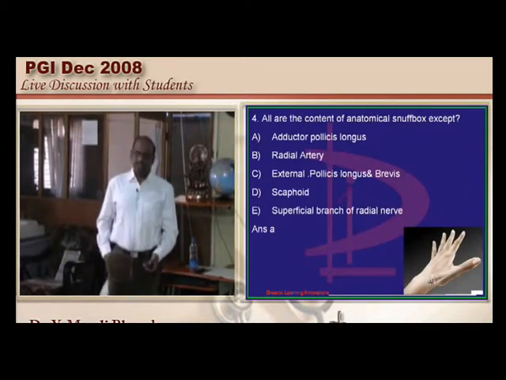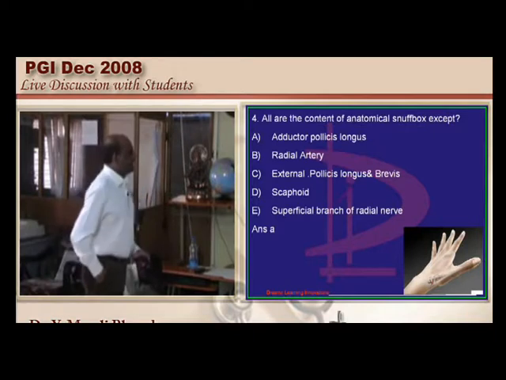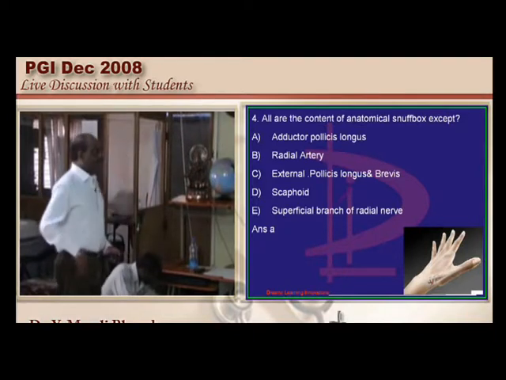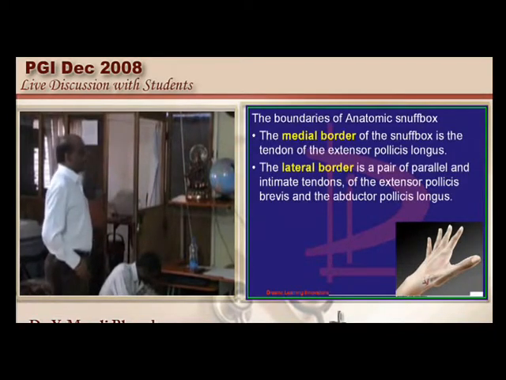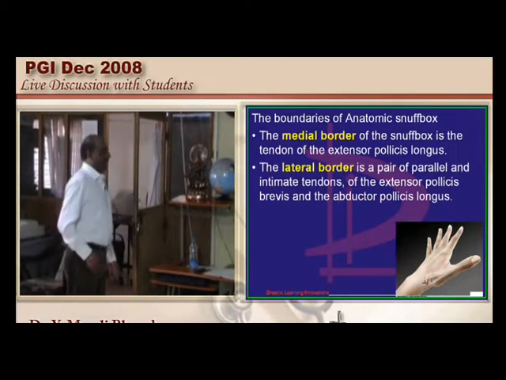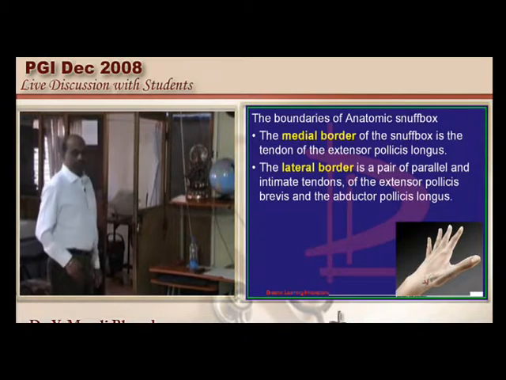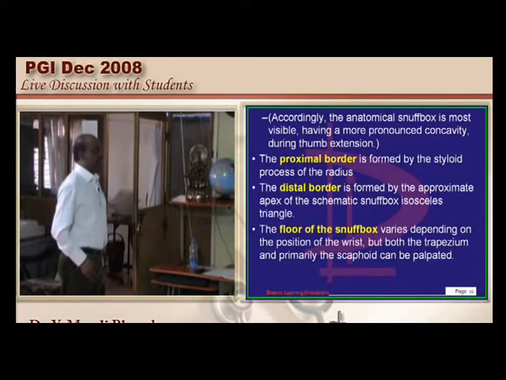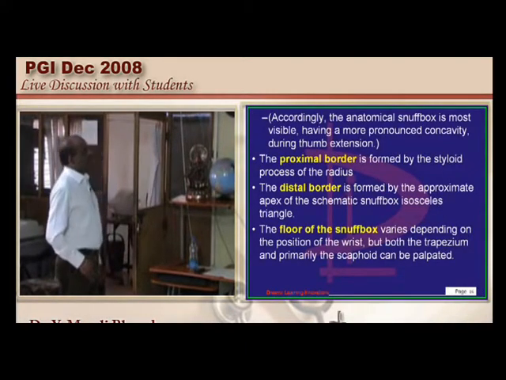Anatomical snuff box is a very favorite question of the examiner. The medial border of it is formed by the tendon of the extensor pollicis longus. The lateral border is formed by the tendons of the extensor pollicis brevis and abductor pollicis longus, and the styloid process of the radius is a part of its floor. So these are all true statements about it.